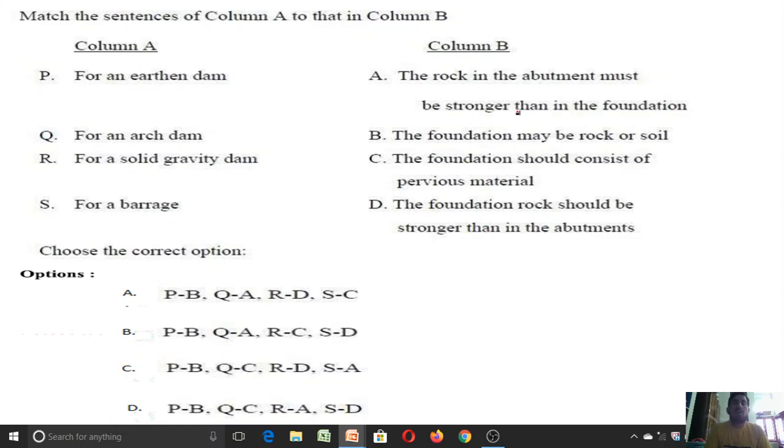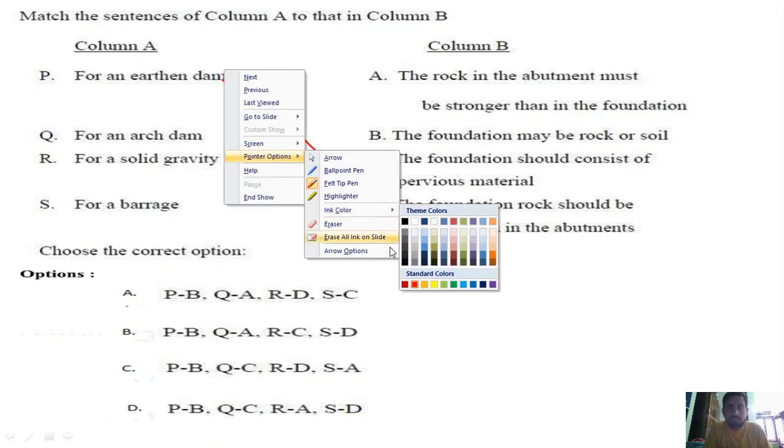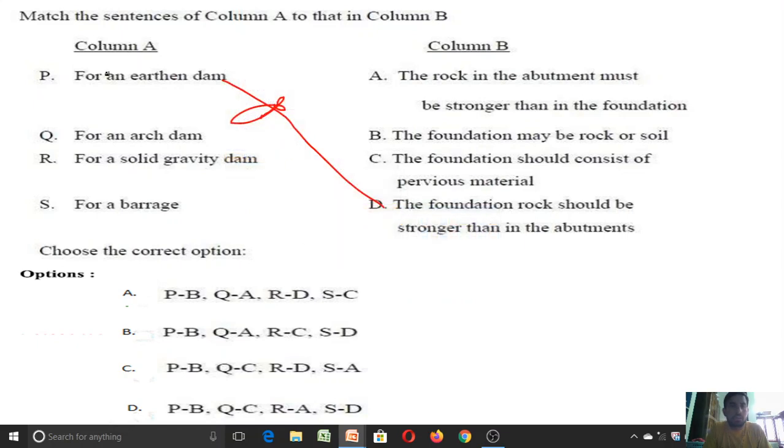Right, here we have column A and column B. So here in column A, P, for an earthen dam, the foundation rock should be stronger than the abutment. For this P, it matches. Sorry, it is not the right answer. For the option, we will change the color. Right. So for earthen dams, the foundation may be rock or soil. This B is the correct answer.